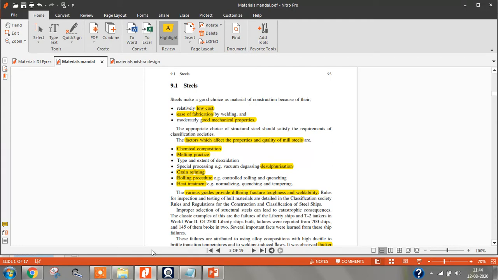So you call this the weight to strength ratio. If you take aluminum and composites, they have a low weight to strength ratio. For the same strength, the weight is less for a composite and aluminum. For the steel, it is very high. So these are the two disadvantages of using steel.